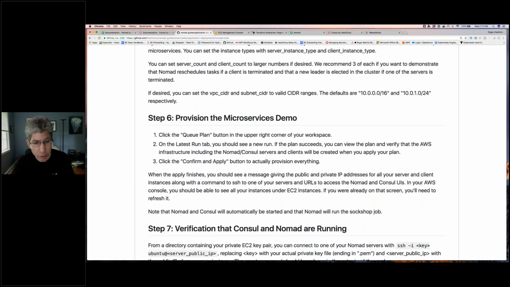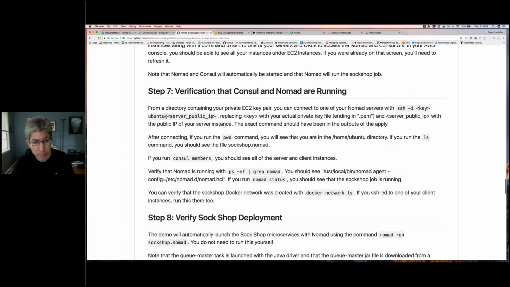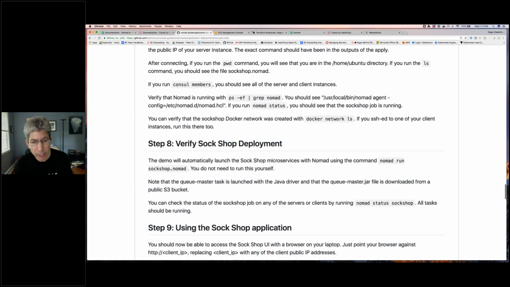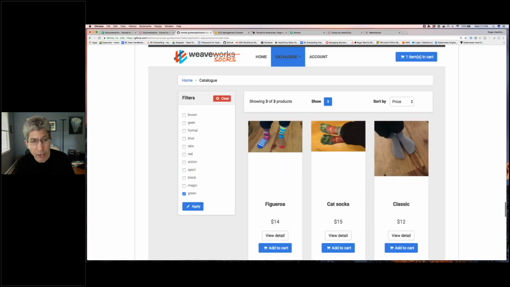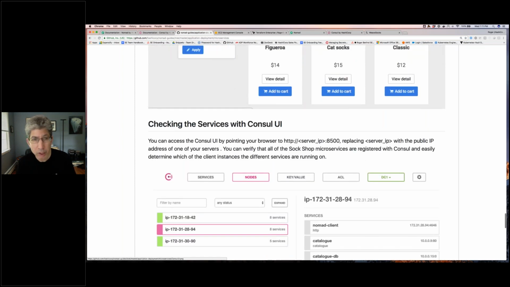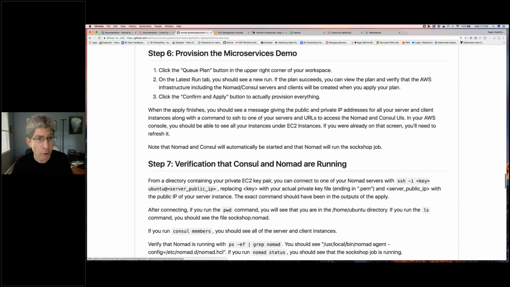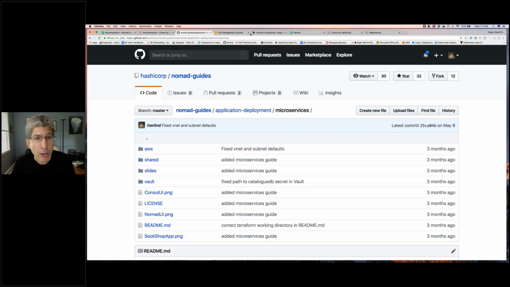And verifying that Console and Nomad are running, verifying the SockShop deployment, and then using the SockShop application. So this is a comprehensive guide that's available to you for doing this all on your own. Okay, and then I'll come over here. Notice right now, I've already deployed this.